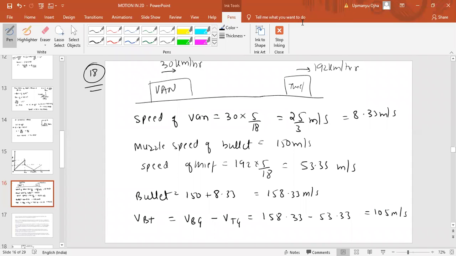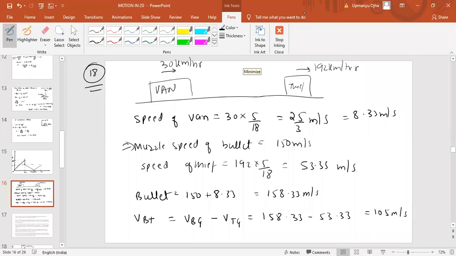Okay, fine. I hope you understand this. The thief car is moving with a speed of 192 km per hour. The van is moving with a speed of 30 km per hour. From the moving van, we have fired a bullet whose speed is 150 meter per second. This is the velocity of the bullet from the gun, but since it is fired from the moving van, the velocity of the bullet with respect to ground will be 158.33 meter per second. So the answer should come as 105 meter per second.